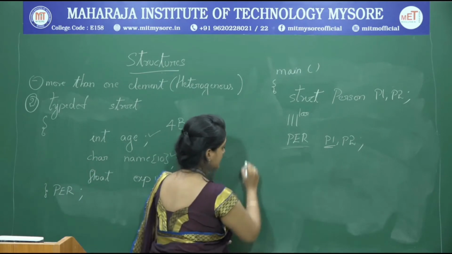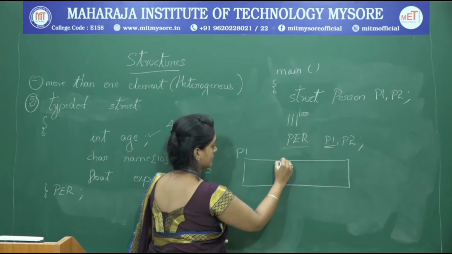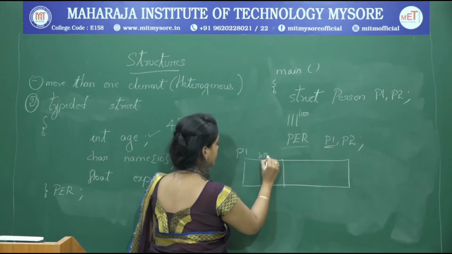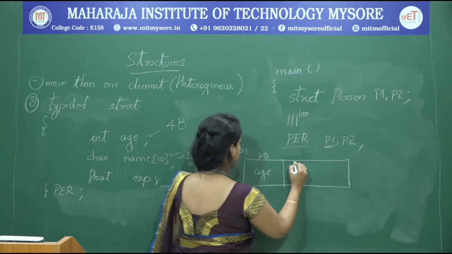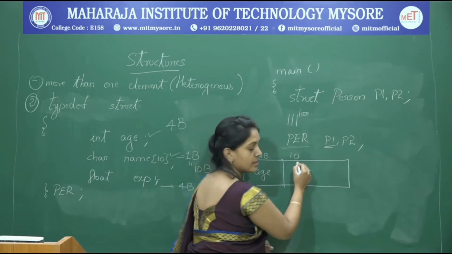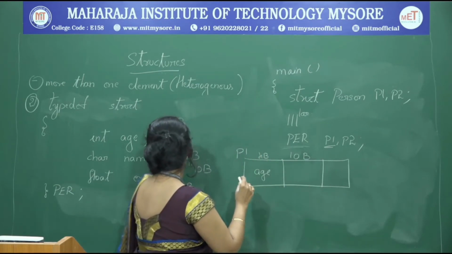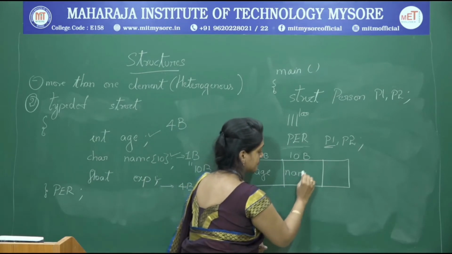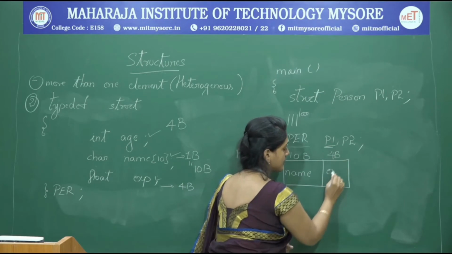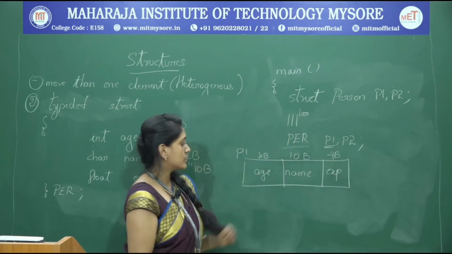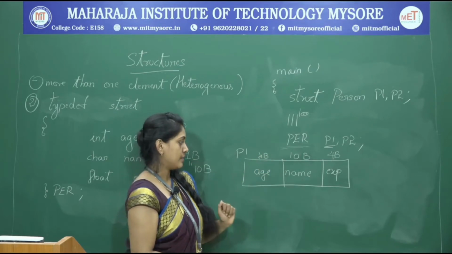So P1 has a memory like this. First 4 bytes of P1 is for age, which is integer, and next 10 bytes is for name, and next 4 bytes is to store the experience of a person. So this is how memory gets allocated for the structure variable P1.